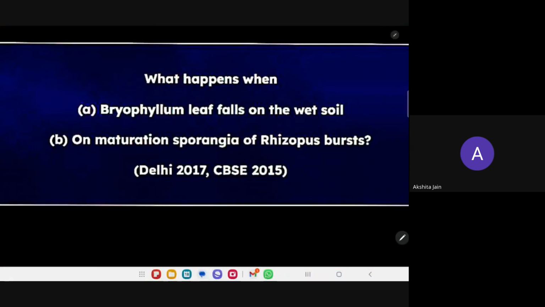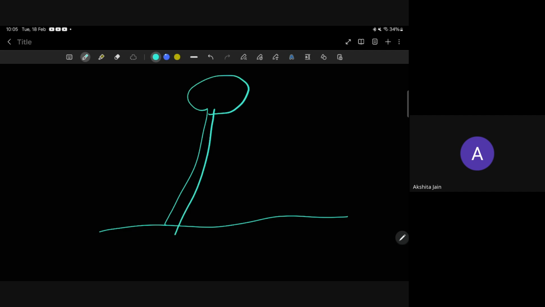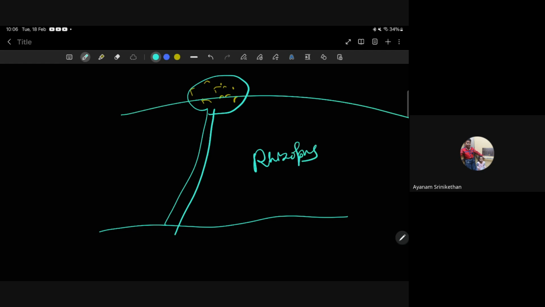Next question. On maturation, sporangia of rhizopus burst. When this happens, what happens? Look here. Rhizopus is a fungus. What will happen? See its sporangia. This is the sporangia. What is inside this? Spores. This is the rhizopus. When the sporangia burst, what happens? The spores will fly off.